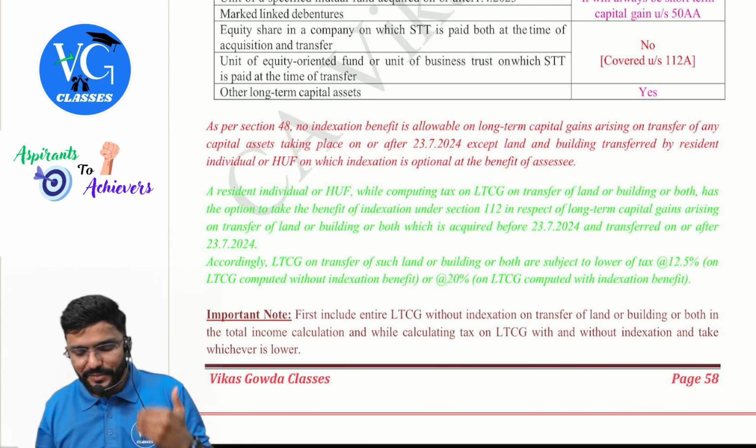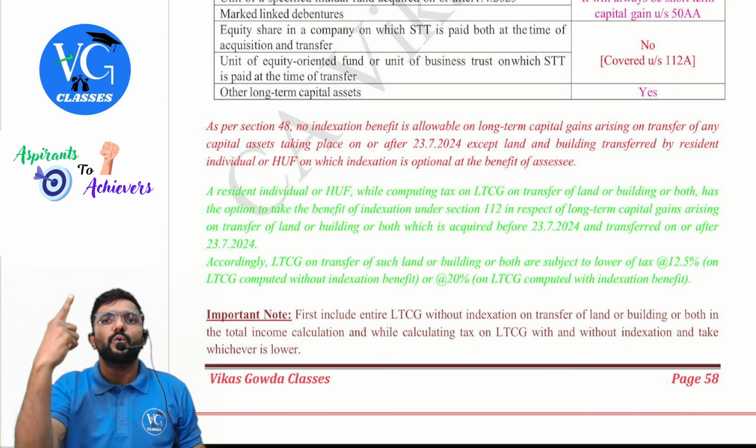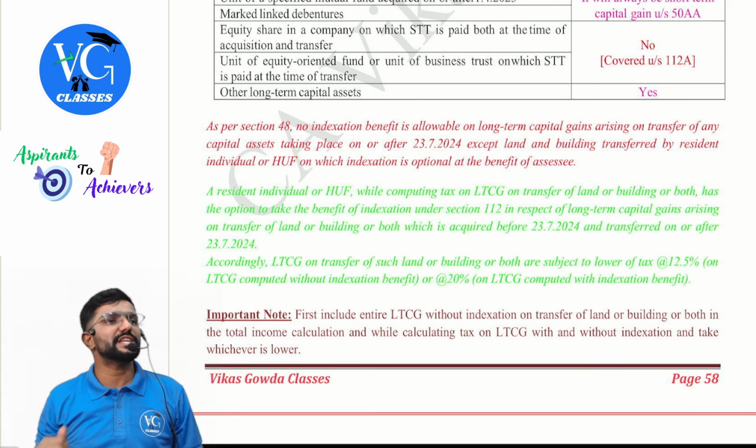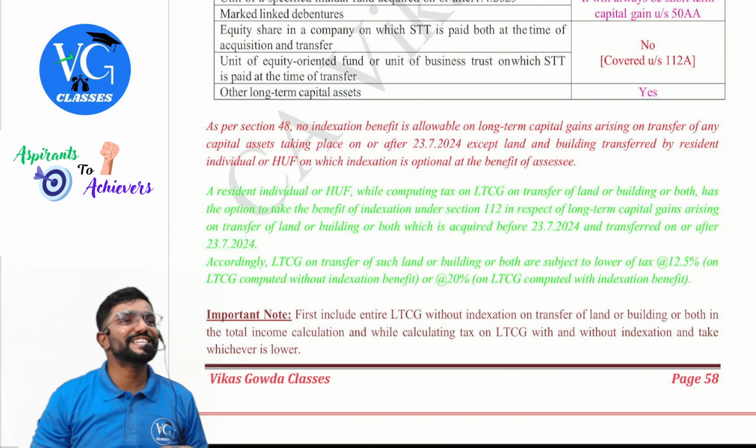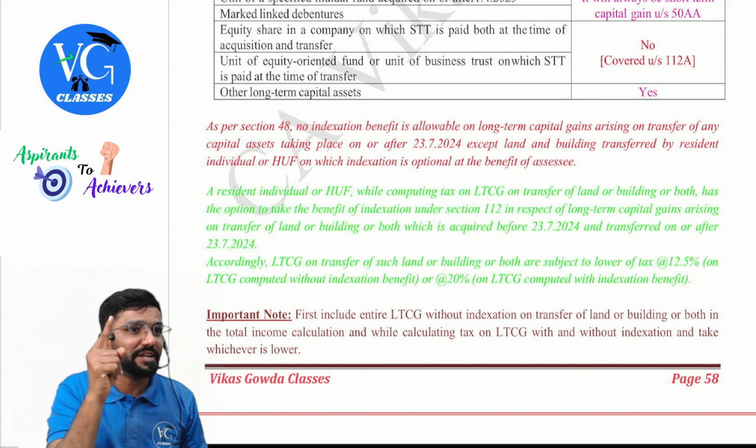Guys, for this provision to apply, first of all, for any transfer of a capital asset made on or after 23rd July, no indexation. Only in one case is indexation available. Conditions are there. What asset is transferred? Land or building. Who has transferred it? A resident individual or HUF. When was it purchased? Before 23rd July. When is it transferred? On or after 23rd July. Yes, sir, indexation is optional. But indexation is available only while computing tax liability on capital gains. Look at the twist given by the madam here. She told indexation is available for you as optional only while computing tax liability.